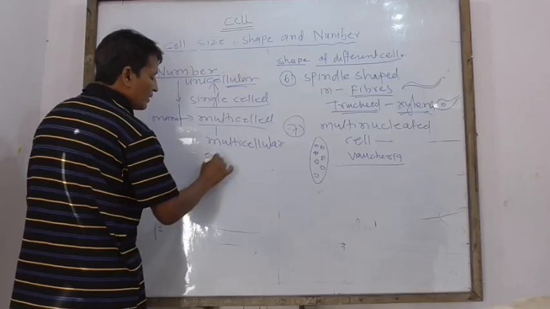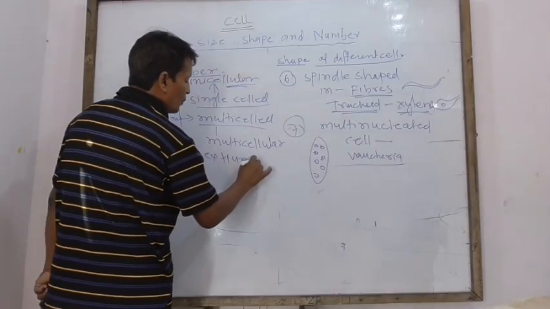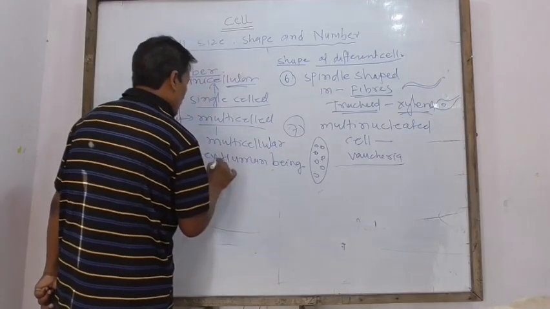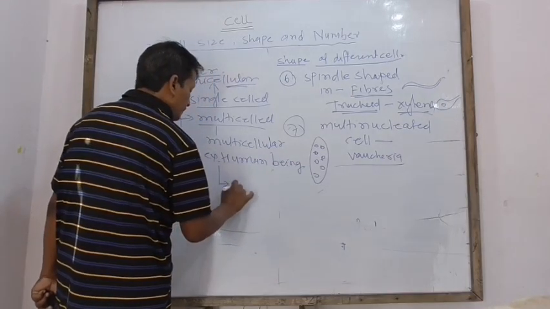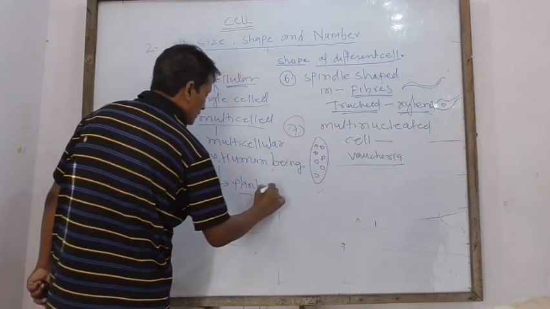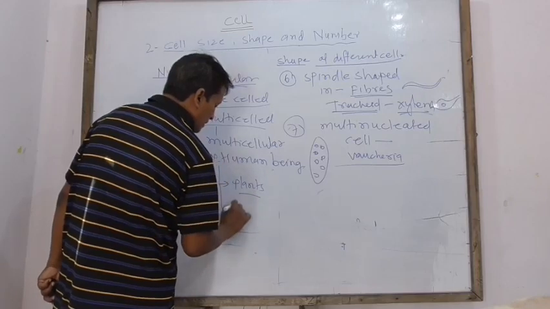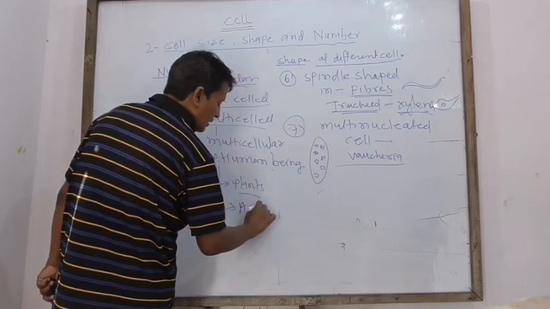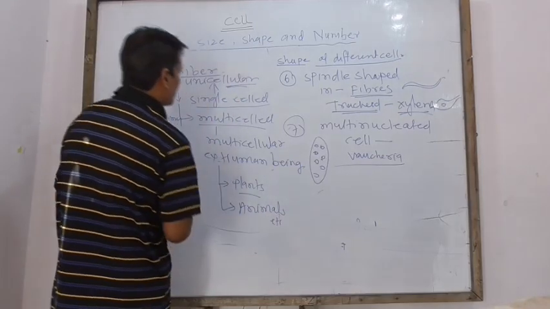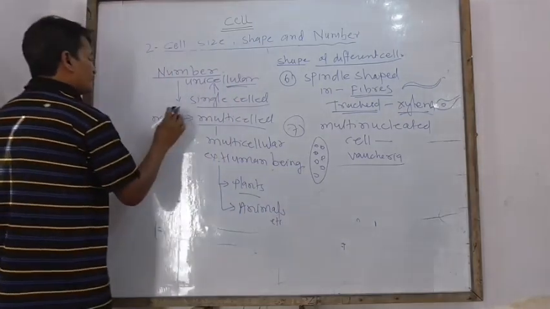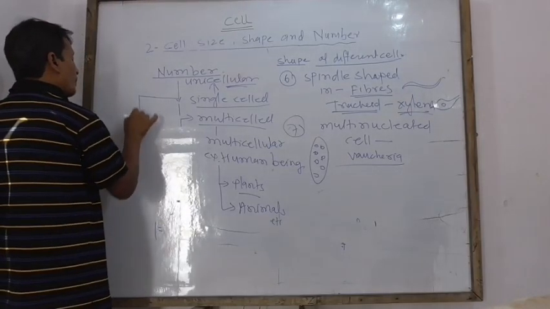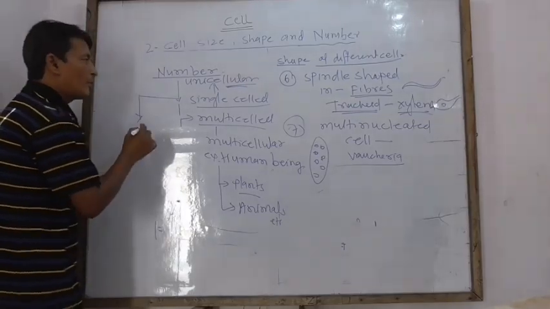Multicellular examples: human beings, plants, animals, etc. The single celled organisms are as follows: